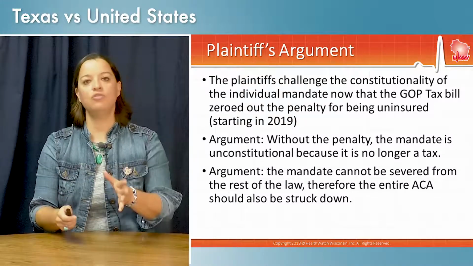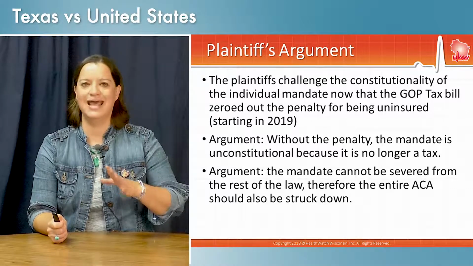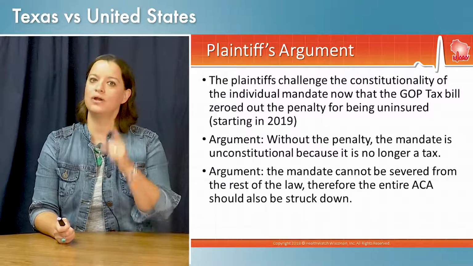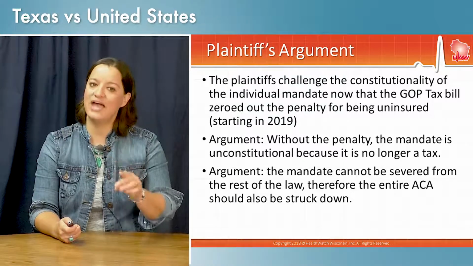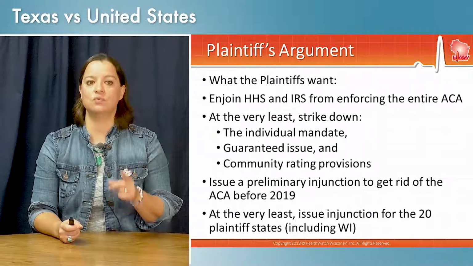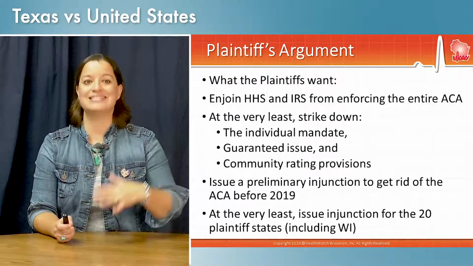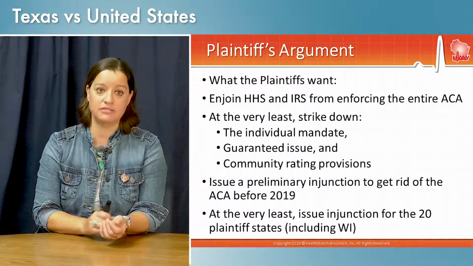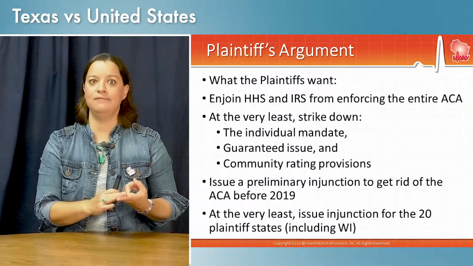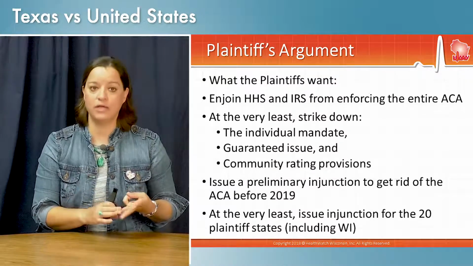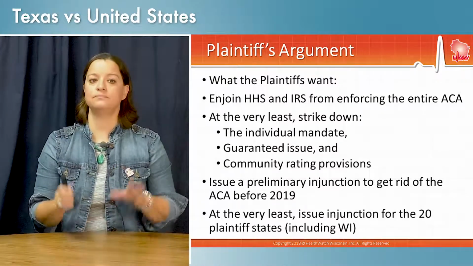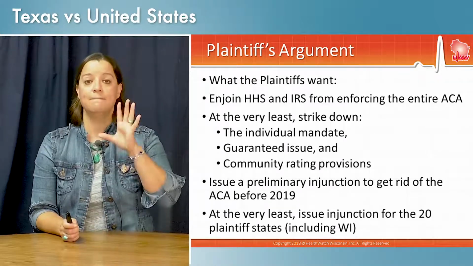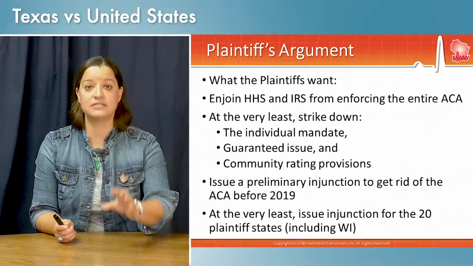That's their argument. Health policy experts and legal scholars have said that's a really weak argument. That really shouldn't even get through the front door of most courts. But we're in a very conservative court here, so that could have an impact. The plaintiffs want to enjoin the feds. They want to stop the feds, both Health and Human Services and the IRS, from enforcing the entire Affordable Care Act. They say, at the very least, strike the individual mandate, strike guarantee issue, and strike community rating provisions. Get rid of that. They want the judge to issue a preliminary injunction to get rid of the Affordable Care Act before 2019, before the next plan year.